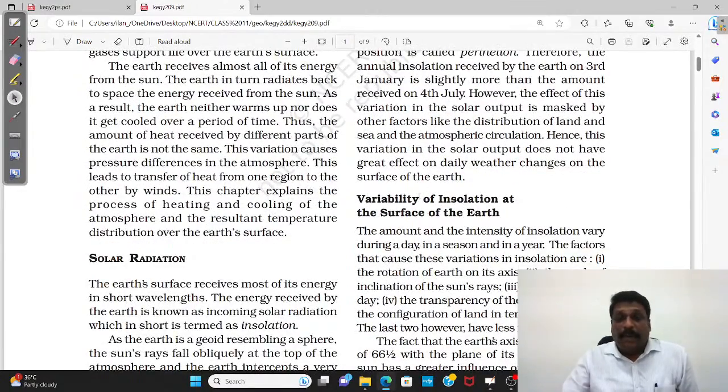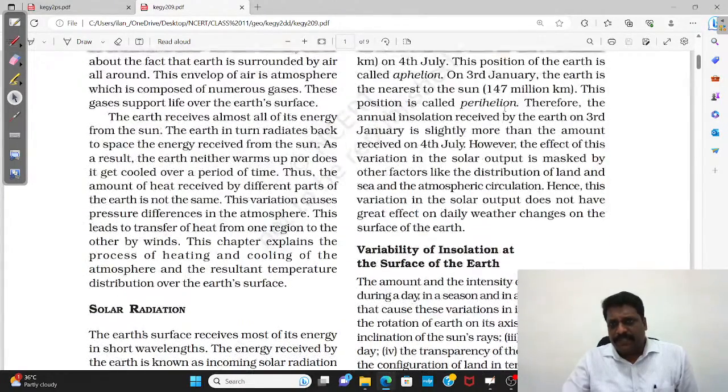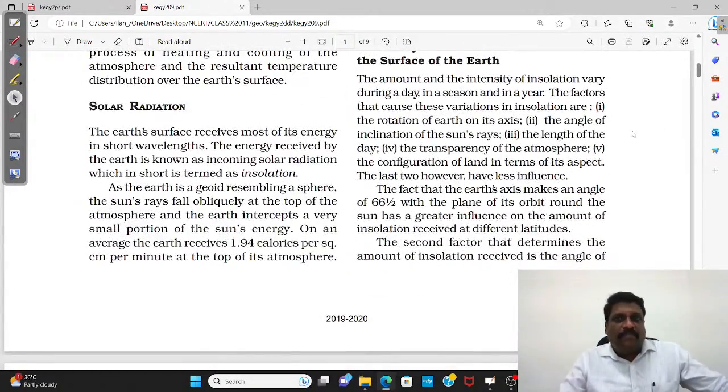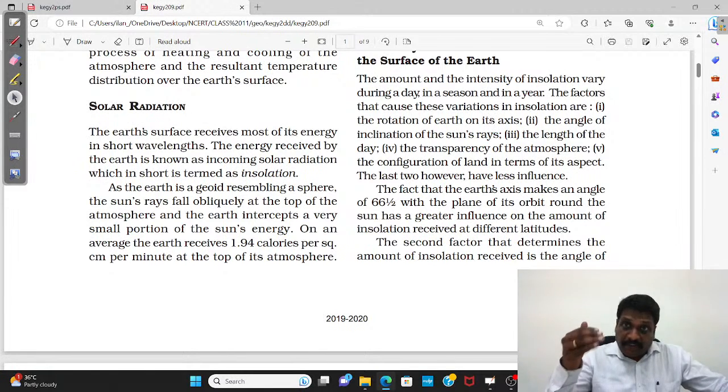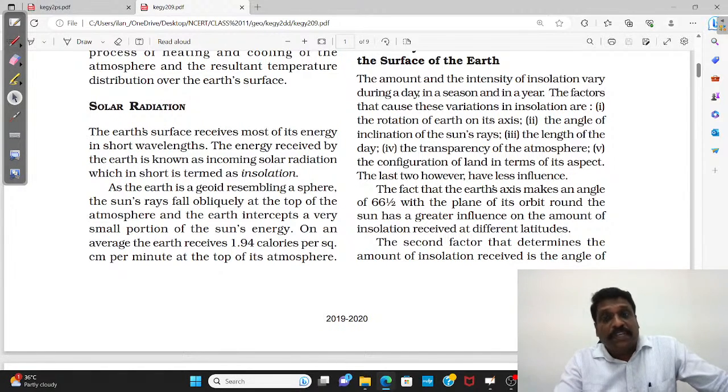Apart from that, when I talk about the variability of insolation at the surface of the earth, till here we are talking about the marginal variations during the different days of the year. But assume that this value is static. There are n number of factors which make the difference in insolation received by different parts of the world during different parts of the year.